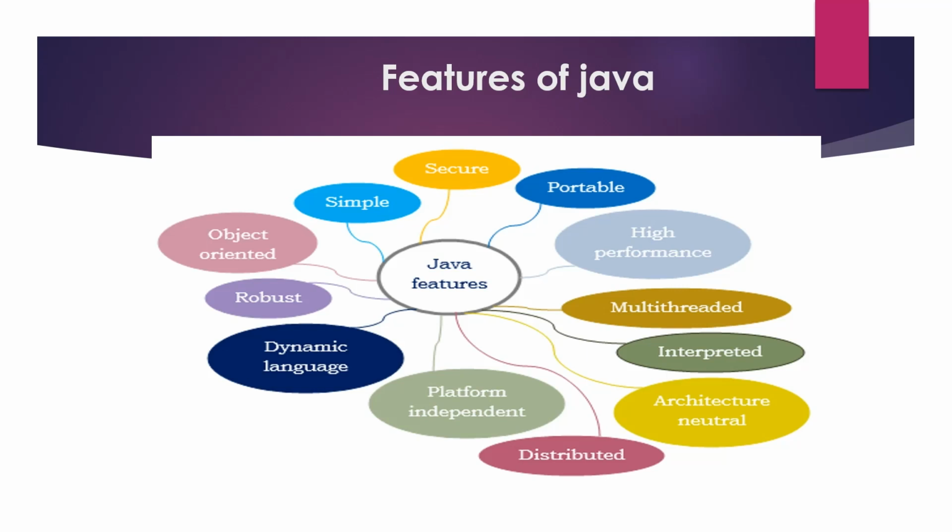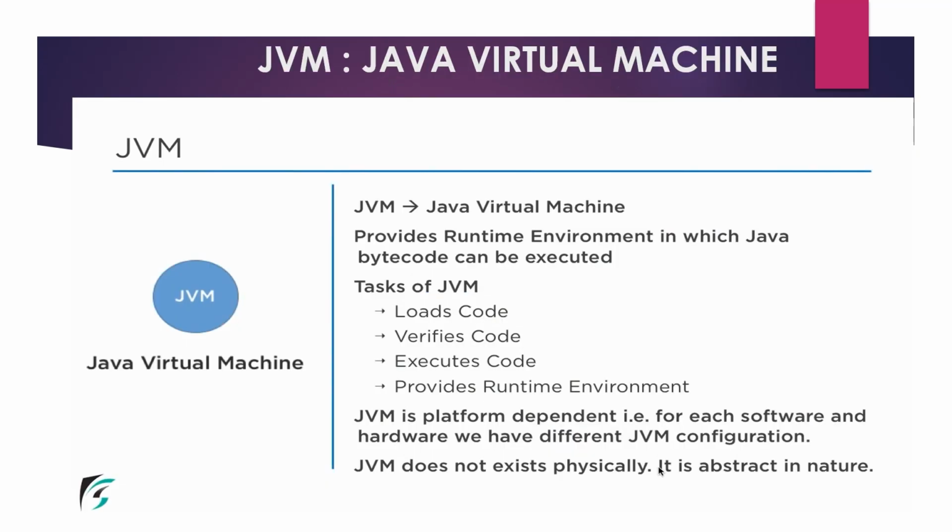Now, the next topic is the Java virtual machine architecture. The JVM is the core part of the Java software. The Java virtual machine is an abstract machine, and it is a specification that provides the runtime environment. It does not physically exist; it is a logical implementation that provides only the runtime environment.